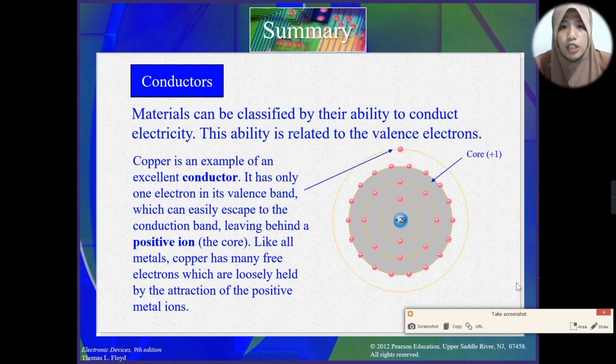As these valence electrons move freely from the valence band to the conduction band, we call them free electrons. That is why it is a conductor: the electrons can move freely.